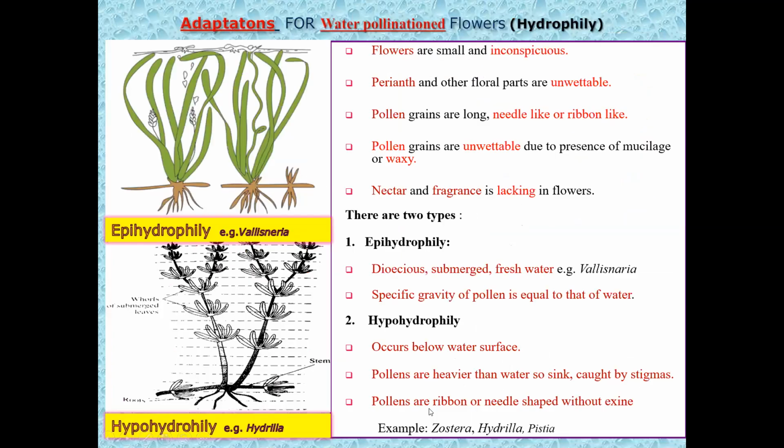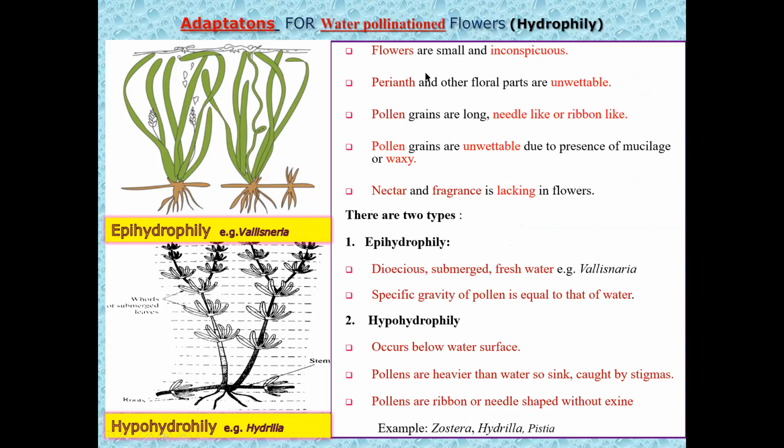Switch on to the next. That is the next pollinating agent, which is non-living. That is water. How can you define it? The pollination which occurs by the agency of water is called hydrophily. It is a very simple definition. Pollination which is carried by the agency of water is called hydrophily.